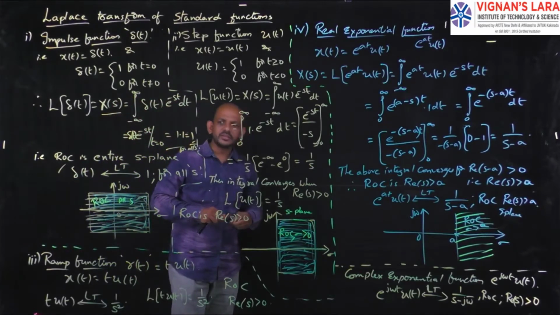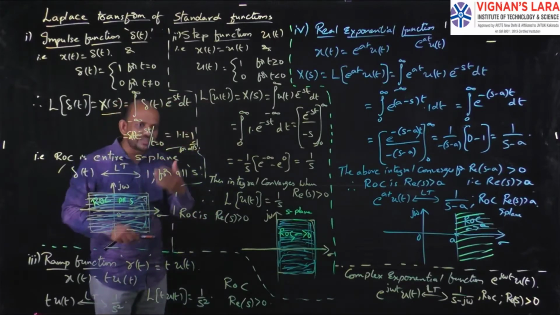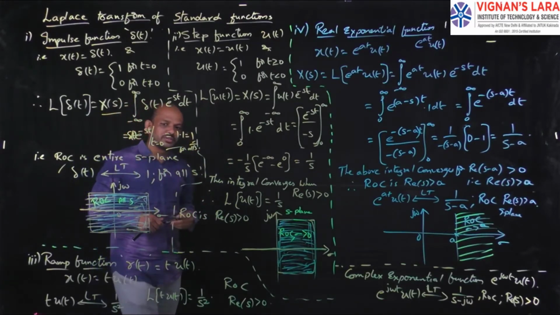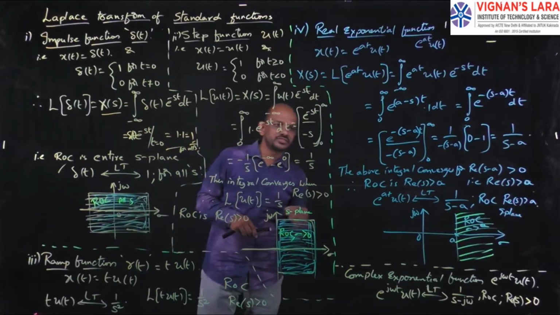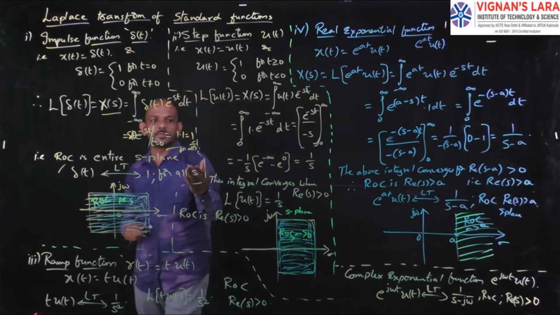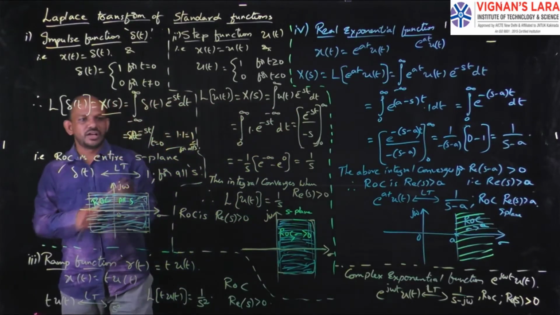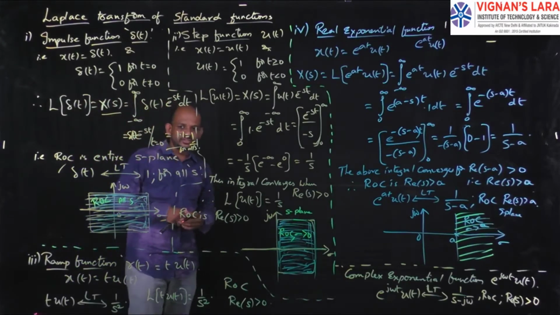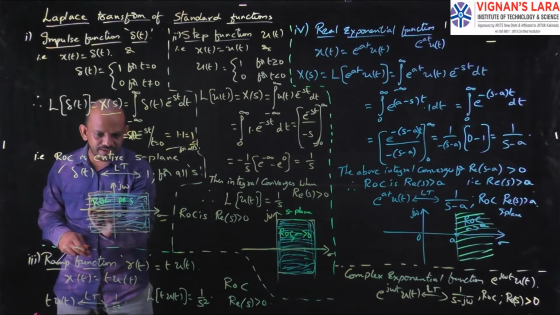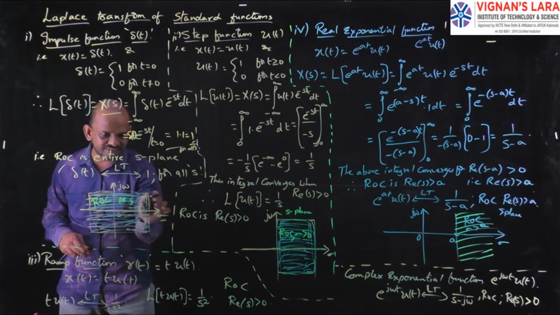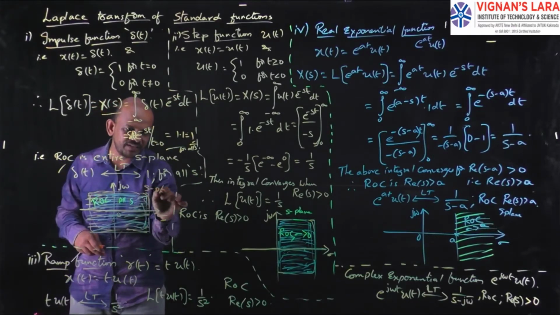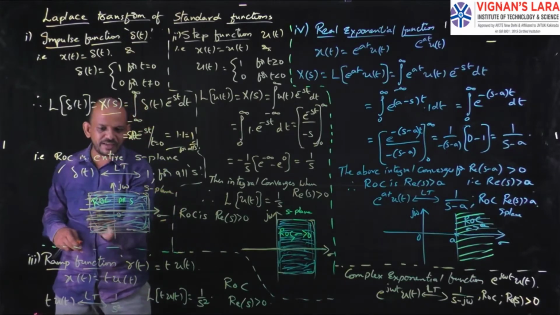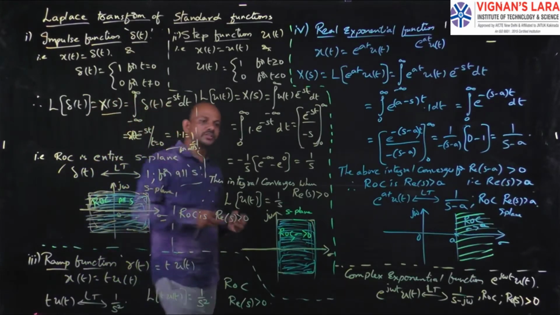Now, I have to show the region of convergence. We all know the S-plane consists of sigma and j omega, because s is a combination of sigma plus j omega. I will take sigma on the x-axis and j omega on the y-axis. So for the complete S-plane, we have the region of convergence.